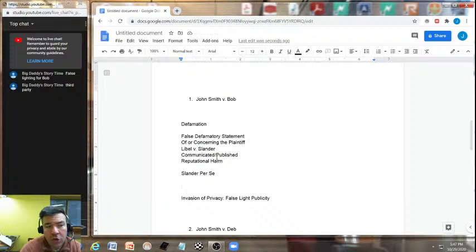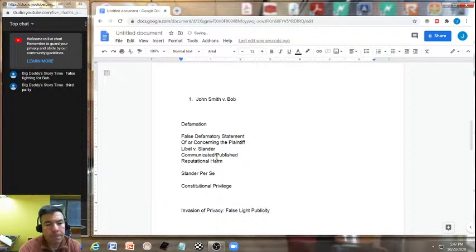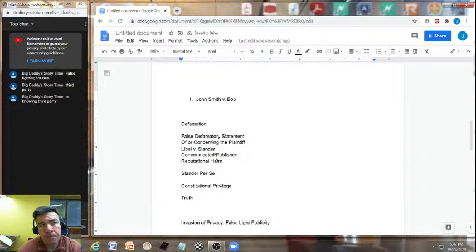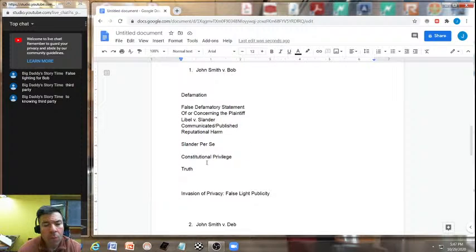What third party issue are you looking for in here? Or what third party issue do you see here? To knowing third party. Now, how? What do you mean by that?